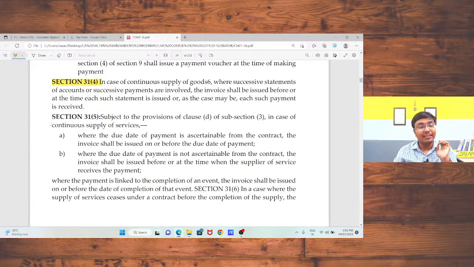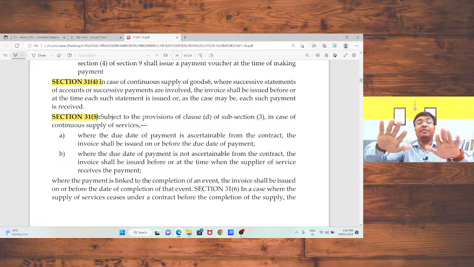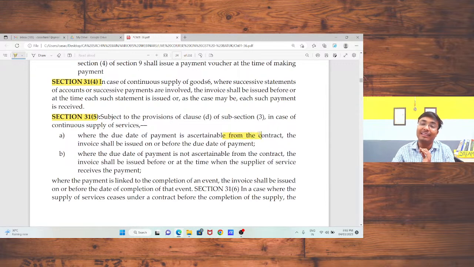Okay. Section 31, subsection 5. Subject to the provision of clause D of subsection 3, in case of continuous supply of service, where the due date of payment is ascertainable from the contract, in that case, on the contract's date I need to issue the invoice, or when I receive the statement, on that date I need to issue the invoice.